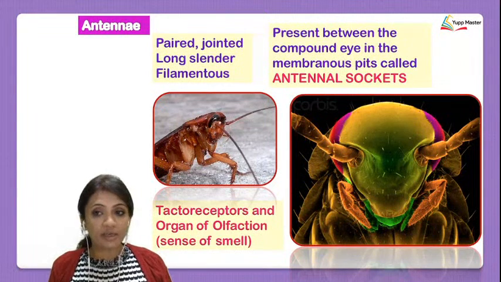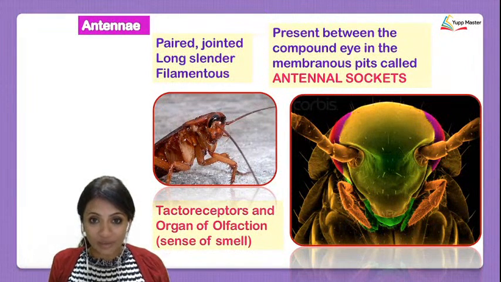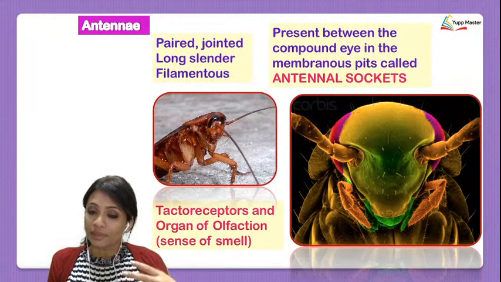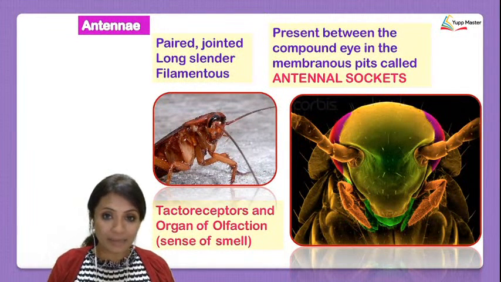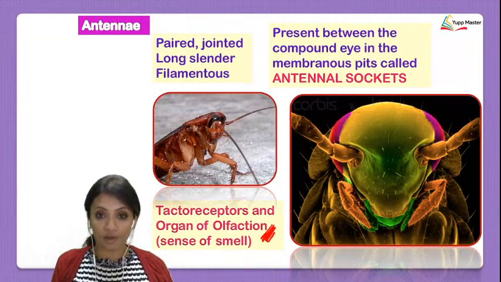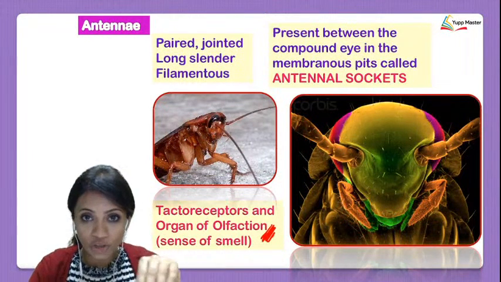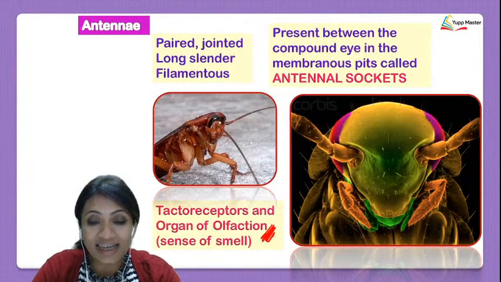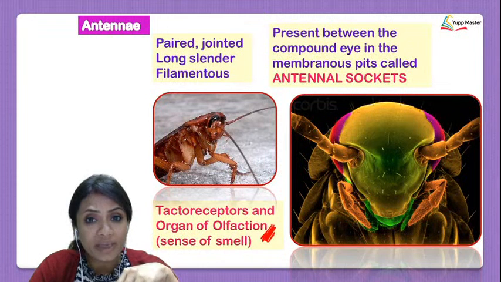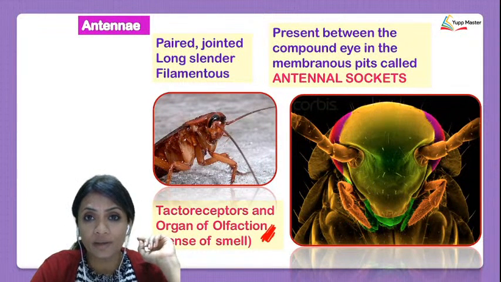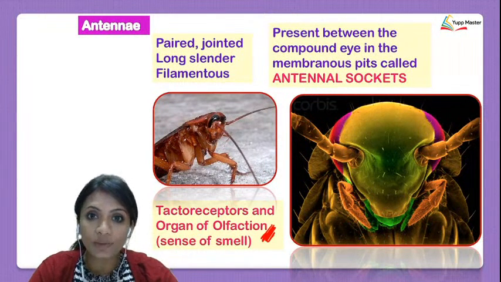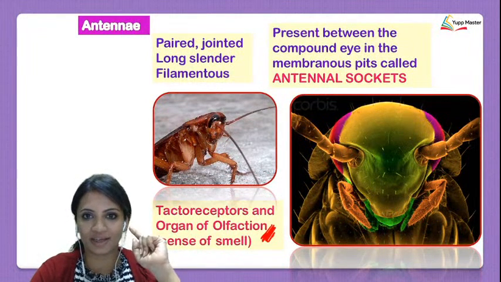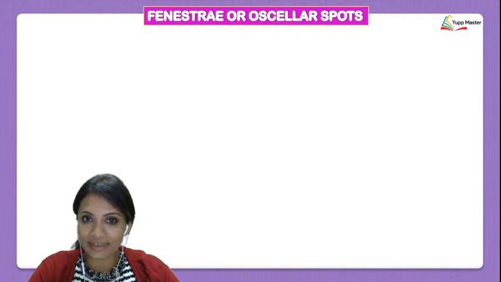We see here that there are tactoreceptors and organs of olfaction present, which is for the sense of smell. So antennae are not only doing the work of olfaction, but as the cockroach moves ahead, it needs to touch what exactly is in front of it. Never by mistake do you see a cockroach entering into water. Why? Because before the cockroach actually goes into water, its antennae will touch the water and make it go in the reverse direction. Okay, so that was about antennae.